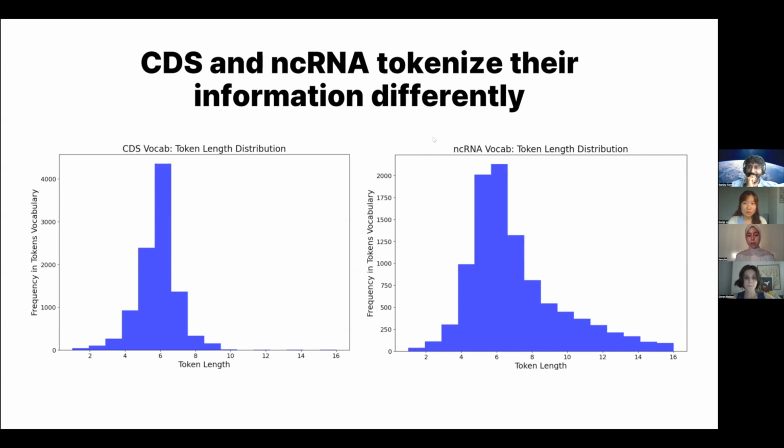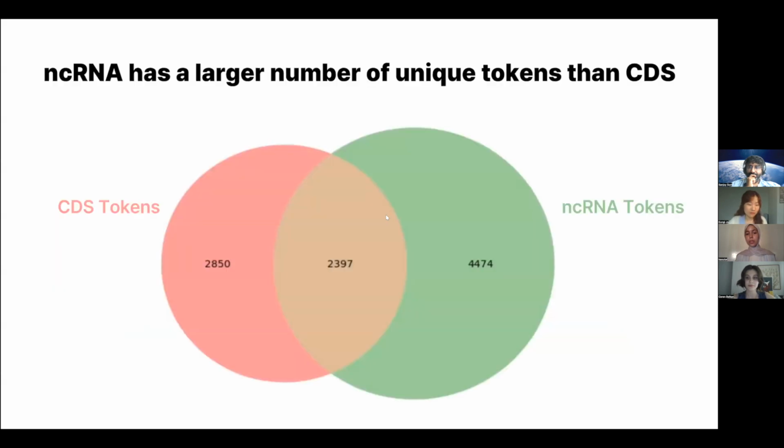For the next plot, we have generated a diagram that also compares coding sequence and non-coding RNA tokens. One of the main differences we can see is that non-coding RNA tokens have fewer tokens in common with coding sequences, which is a very interesting finding.